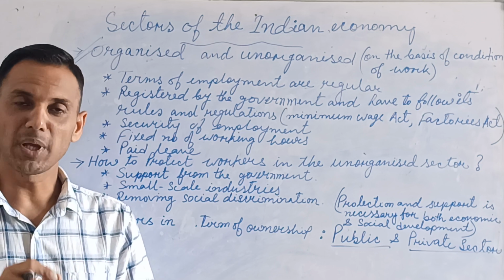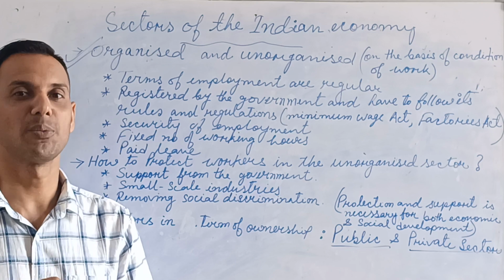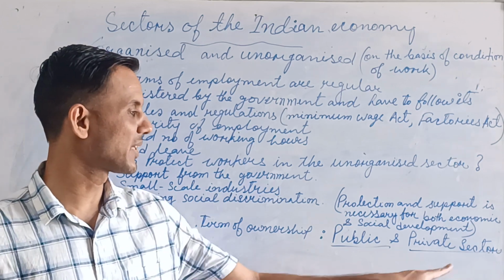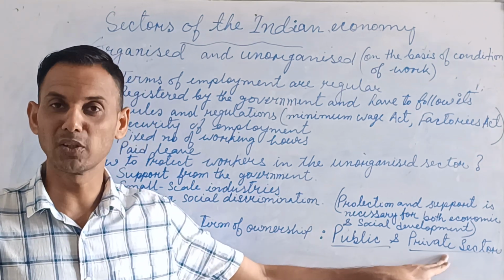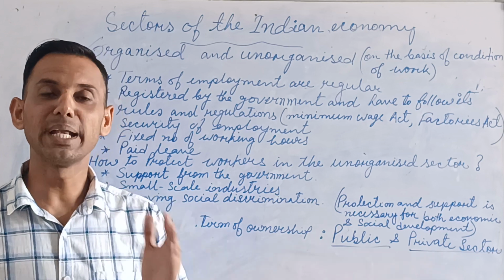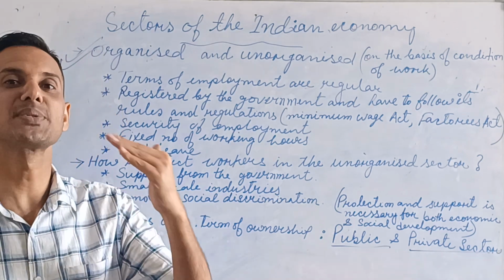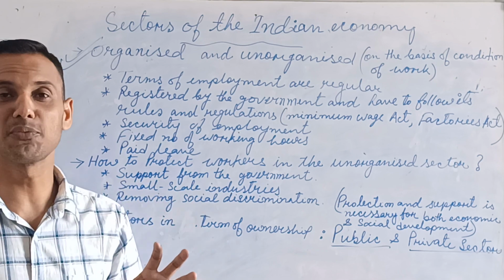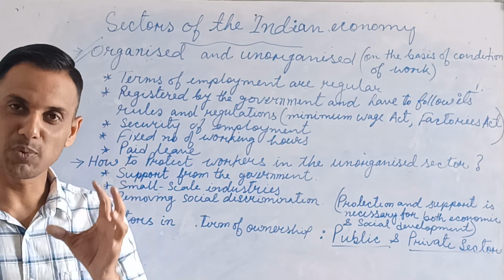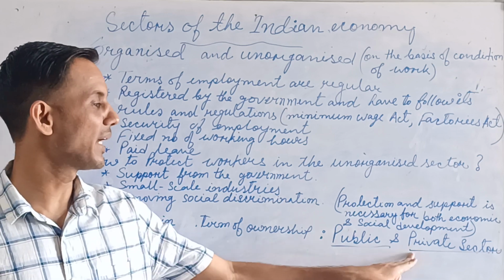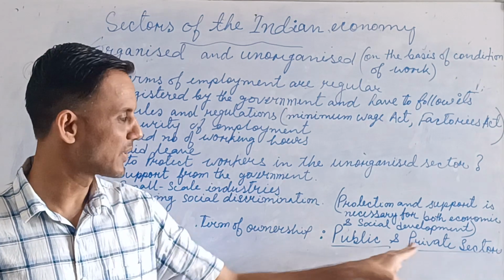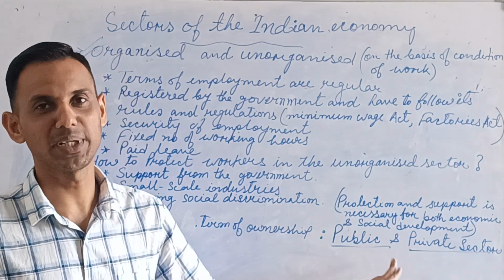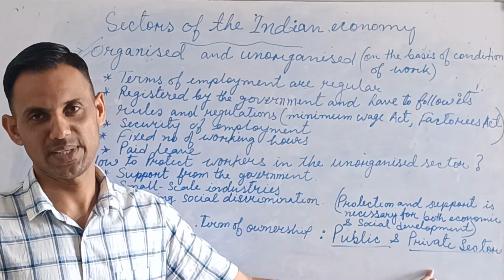The main motive of the government is to maintain the welfare of the country. But the private sector is owned and controlled by a person or a group of people, and their motive is always to maximize profit. That's why you will find the private sector only where profit is there. This is the difference between private and public sector.